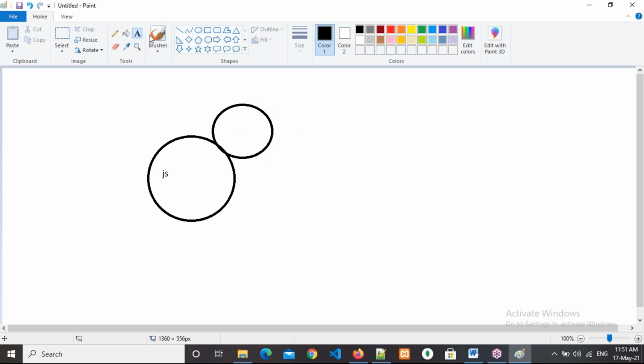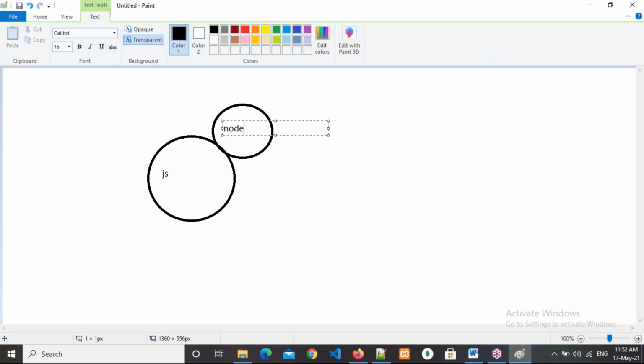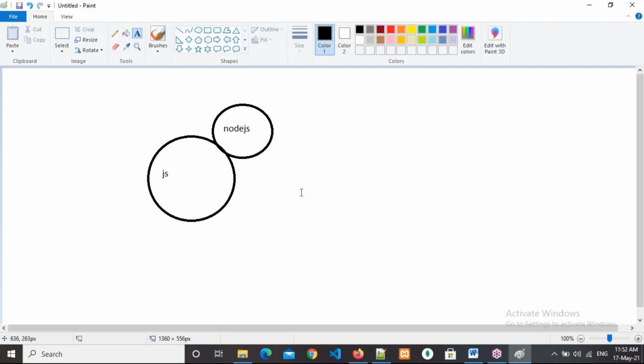This is what I have developed. What is this? Node.js. If you want this Node.js, then only you install it in your computer. If you don't want Node.js, then you will work with only pure JavaScript. Understand it, everyone? Then what is JavaScript and what is Node.js?